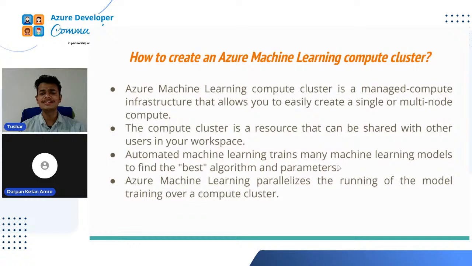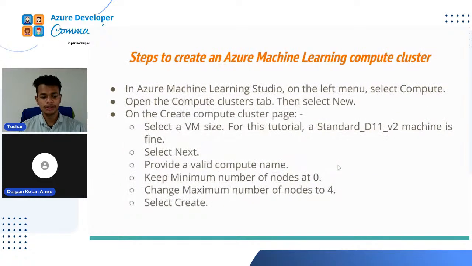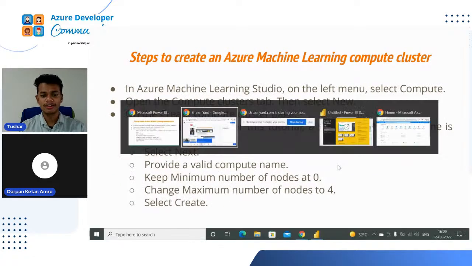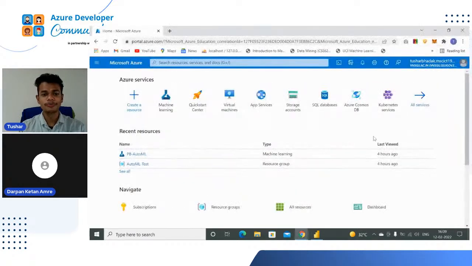Automated machine learning trains many machine learning models to find the best algorithm with the best parameters. Azure Machine Learning parallelizes the running of the model training over compute clusters. So now we are also going to do hands-on. First of all, I'm opening my Azure Machine Learning Studio. You can see this is on my Microsoft Azure platform and it is my desktop.